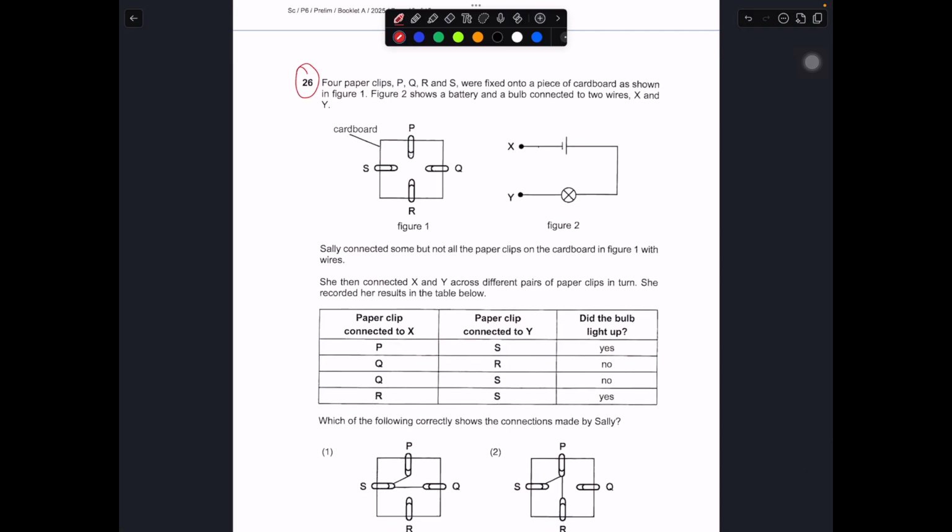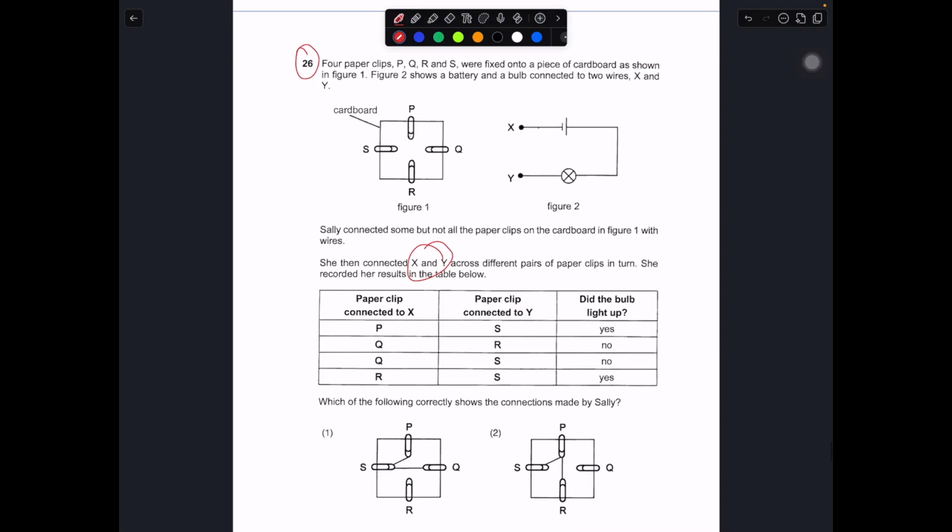4 paperclips, P to S, are fixed on a piece of cardboard as shown in figure 1. Figure 2 shows you the battery and the light bulb. So over here, you are supposed to use the 2 wires and connect to the different paper clips, labeled P, Q, R, and S, and see whether the light bulb lights up or not. Sally connected some but not all of the paper clips on the cardboard in figure 1 with wire. She then connected X and Y across different pairs of paper clips in turn. She recorded the results over here.